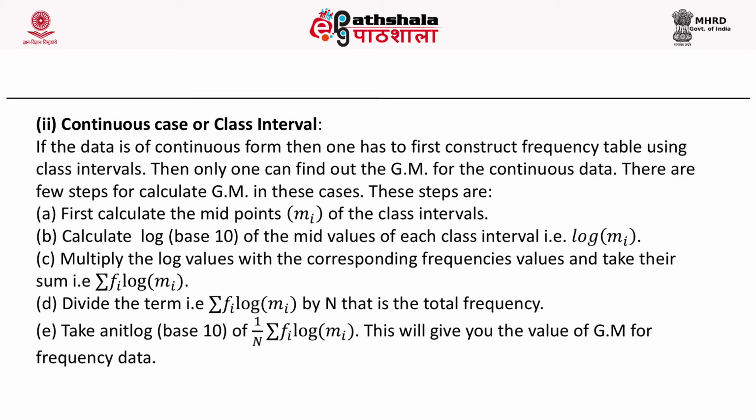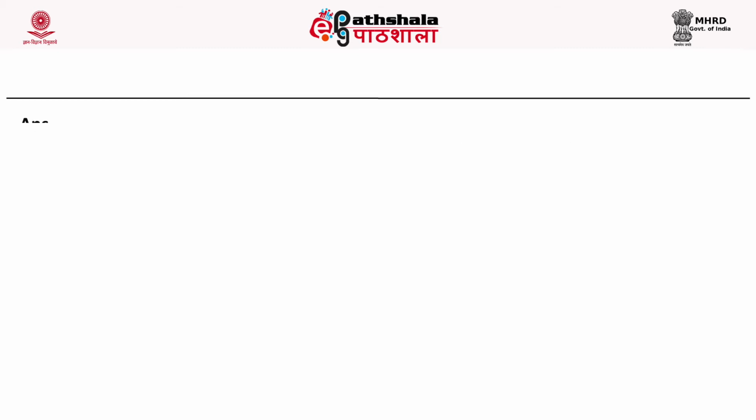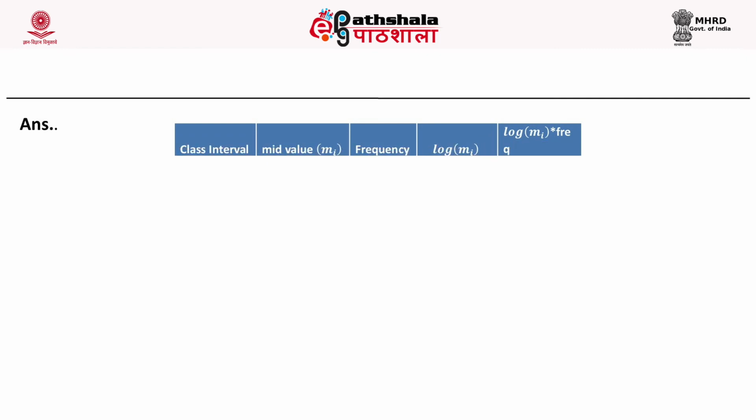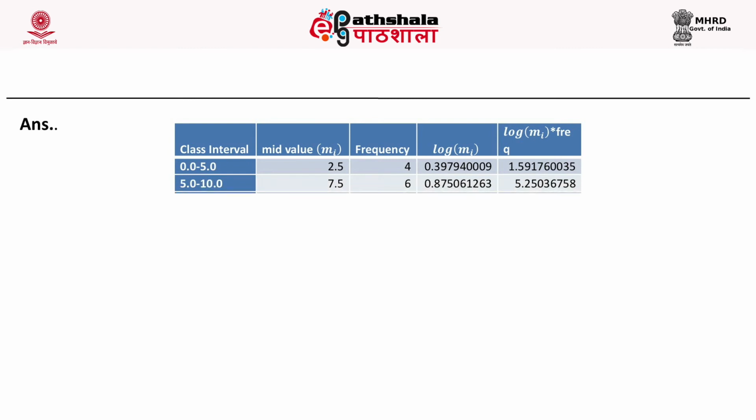So in this question, we have class intervals given in the first column, and frequencies given in the second column. First we have to find out the mid value. So in the second column we take the mid values, by adding 0 and 5 and dividing by 2, which comes out to be 2.5, and so on. We derive the values of mid value, and we have the frequencies respectively.